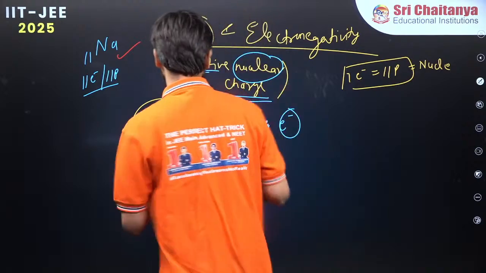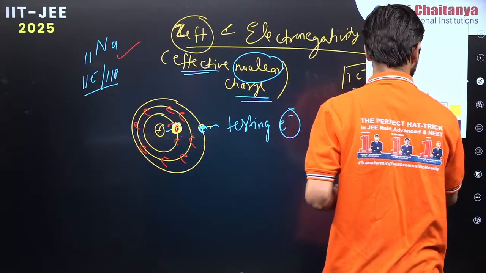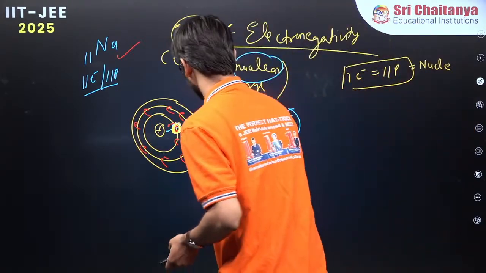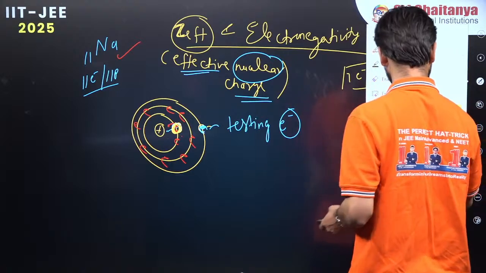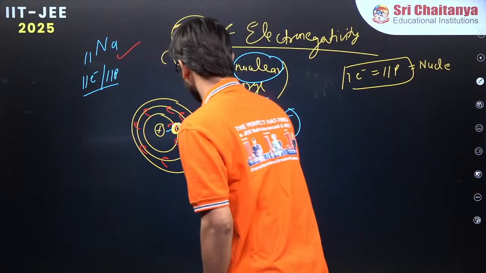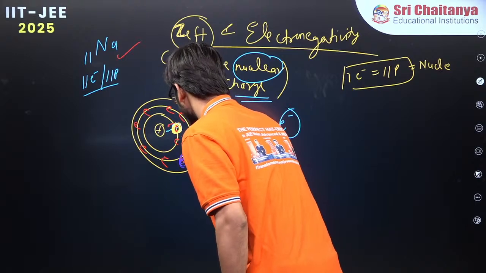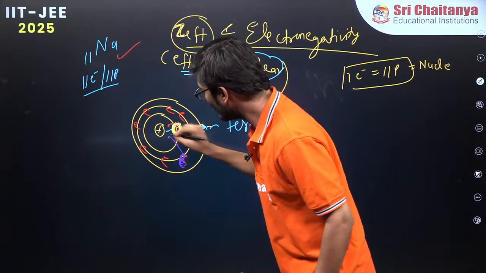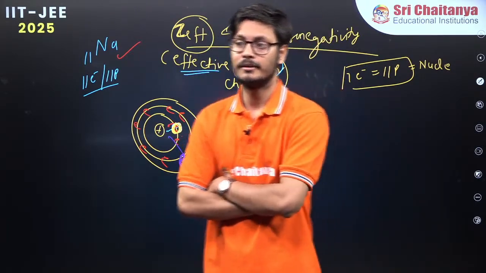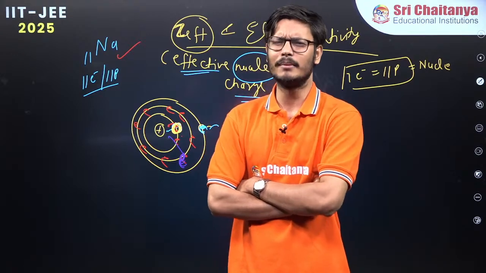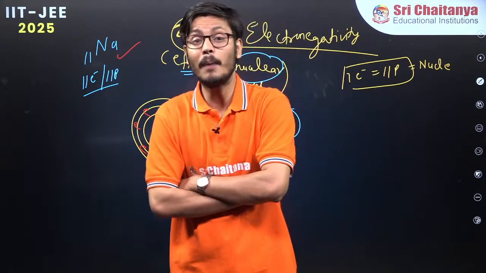Now I am going to ask these blue ones. Okay, let us change some paint so that you can understand. Now I am going to the second orbit and I am going to ask this electron, hey bhaiya, how much are you experiencing the nucleus? This electron became a little bit unhappy. I said, what happened?